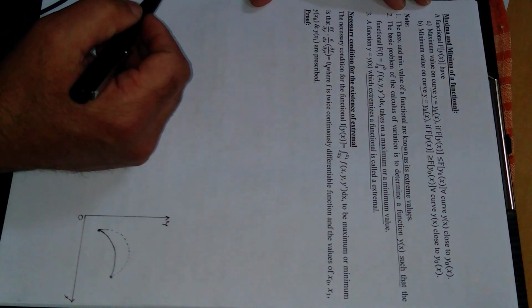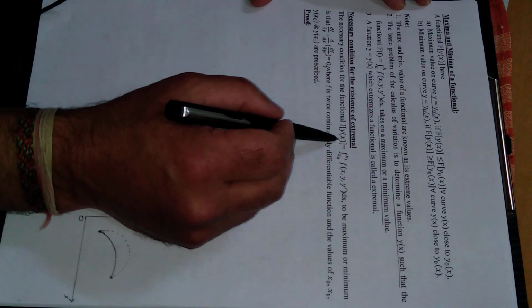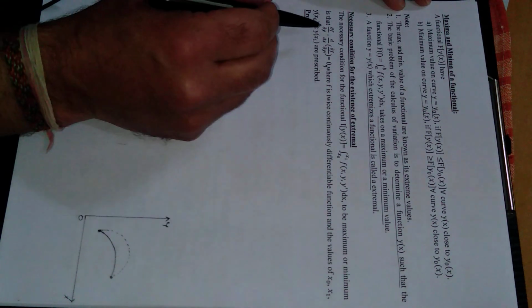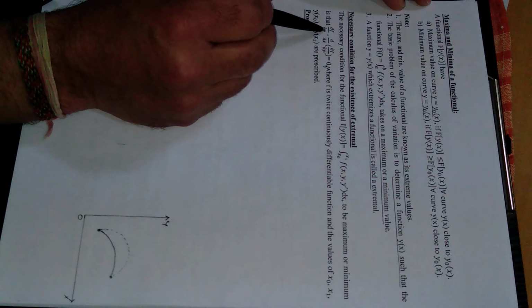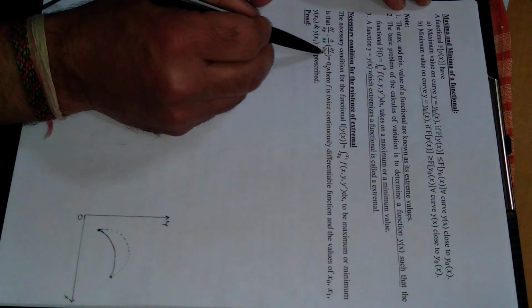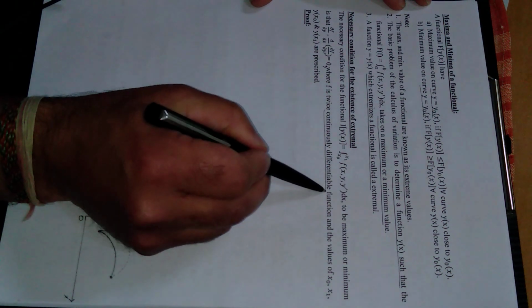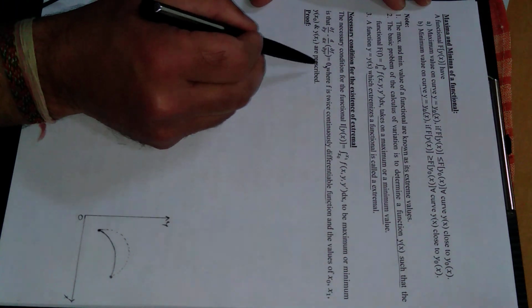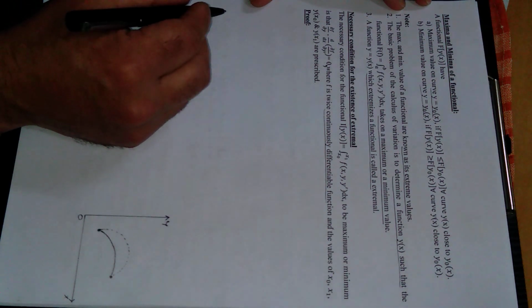Next is necessary condition for the existence of extremal. If we have this functional, the necessary condition for this functional to be maximum or minimum is that this differential equation must be equal to 0. This is partial derivative of f with respect to y, this is ordinary derivative with respect to x, and this is partial derivative of f with respect to y dash, where f, जो small f आ रहा है, is twice continuously differentiable function and values of y at x naught, y at x1 are prescribed. Prescribed means value of these will be given in the numerical or a question. So first of all, prove this.